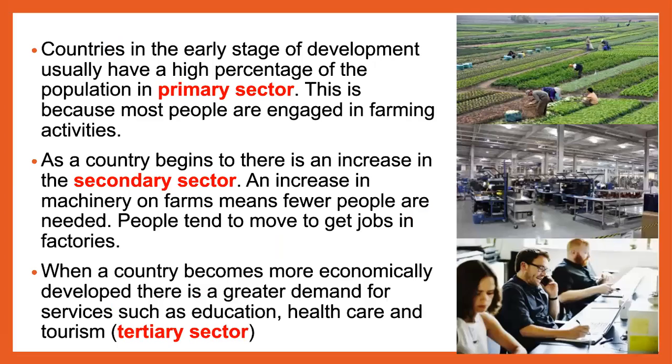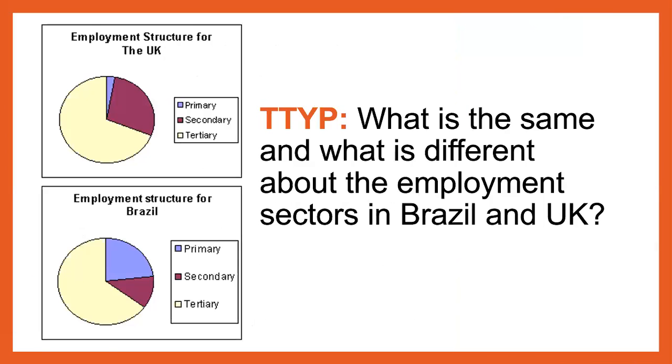So countries in the early stage of development usually have a high percentage of the population in the primary sector. This is because most people are engaged in farming activities. As a country begins to develop, there is an increase in the secondary sector. An increase in machinery on farms means fewer people are needed, and people tend to get jobs in factories. When a country becomes more economically developed, there is a greater demand for services such as education, healthcare, and tourism, the tertiary sector, because then they all provide services.